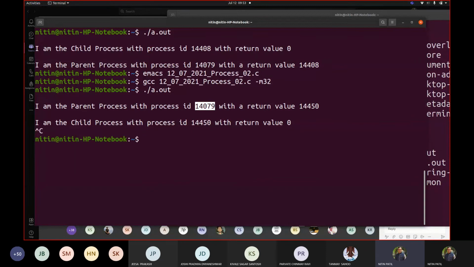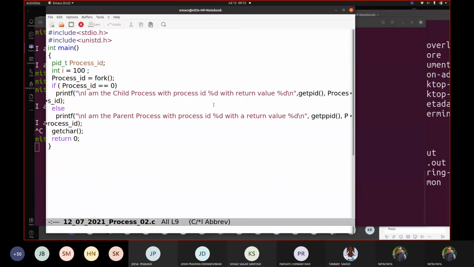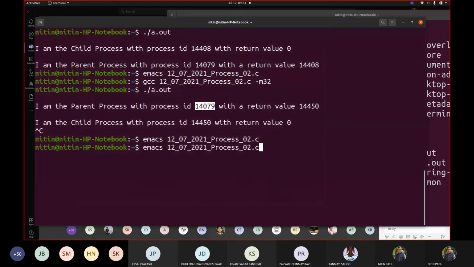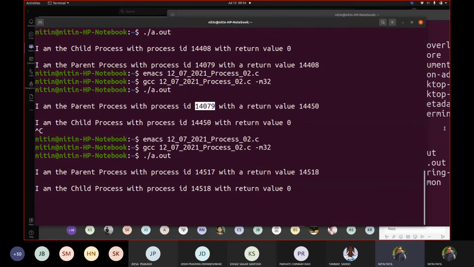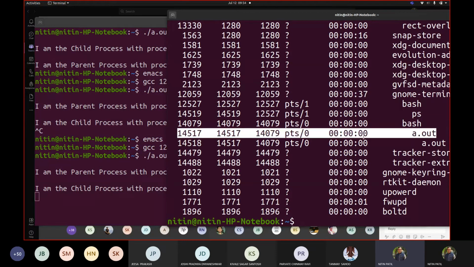Correct. So let me check it out. Let me make the modifications. So instead of getppid here, I will write getpid only. Correct. Let me execute this code again. Now it should not be a surprise for you to see the numbers. Okay, what are the numbers? 14517 for a.out, which is the parent.